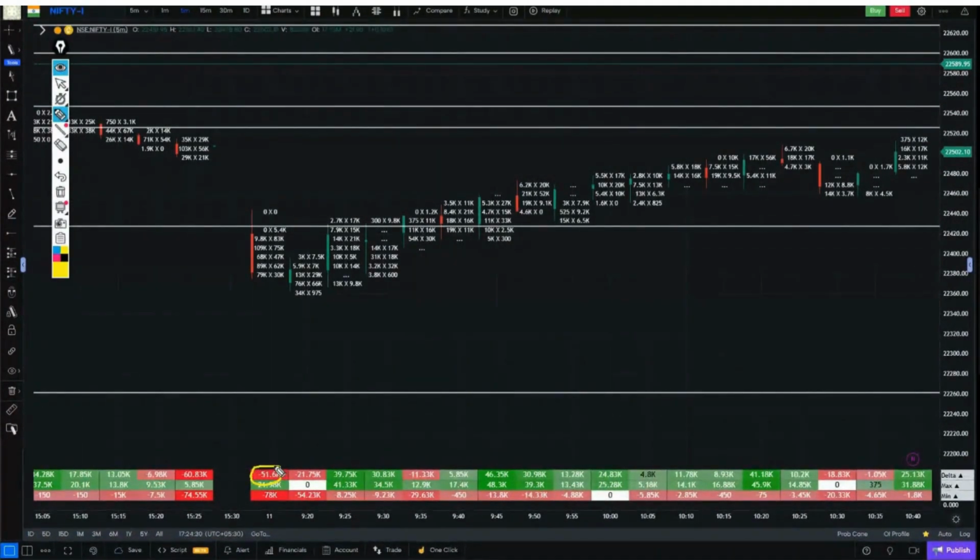What is more in this candle? More selling. On the left side is the selling side, and on the right side is the buyer's side. So, what is more in this candle? More selling. So, quickly look at the selling side and identify the particular point where the most selling occurs.